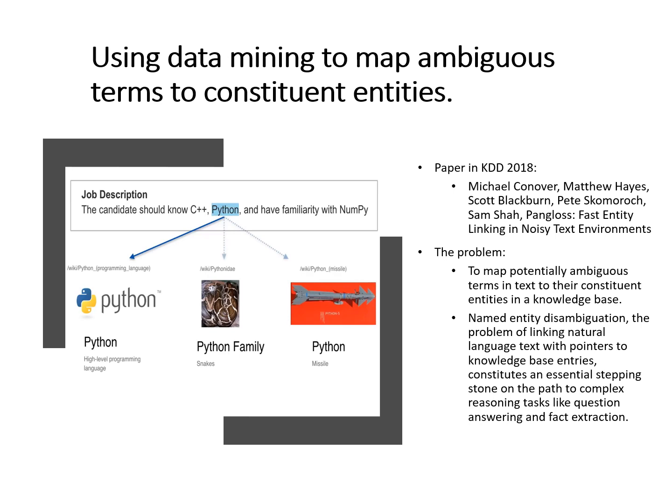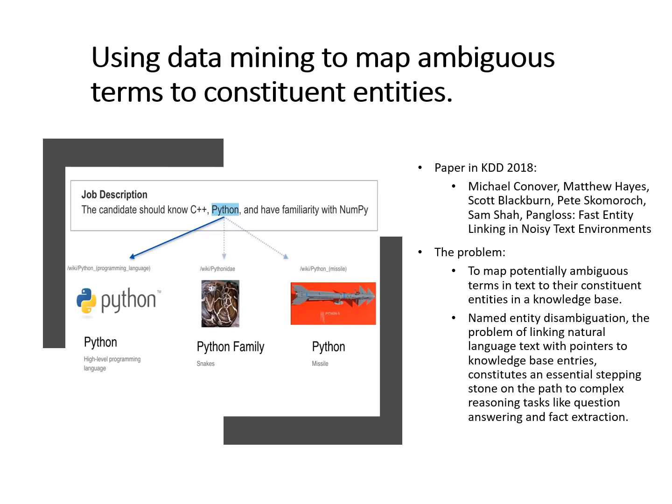So the problem is to map potentially ambiguous terms in text to their constituent entities in a knowledge base. Pangloss disambiguates name tags in real time as a user types the text. As a text is typed, the internal and external topics are automatically added as tags, each of which resolves to named entities in our system.